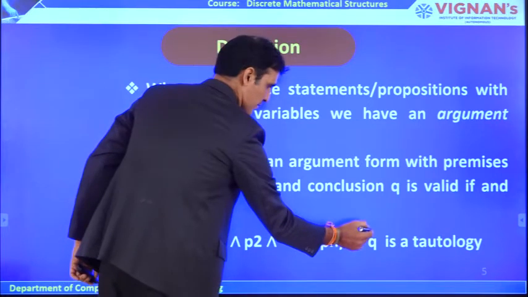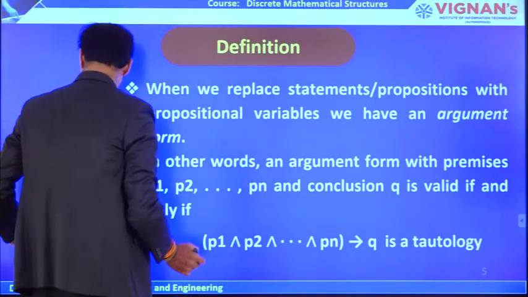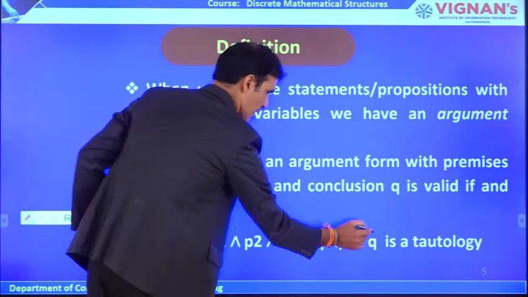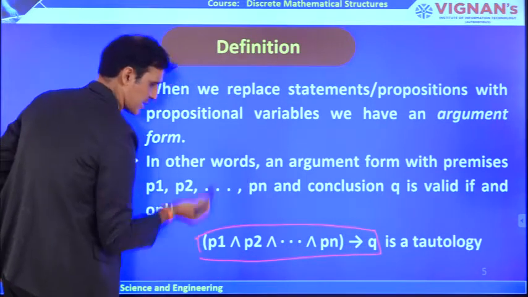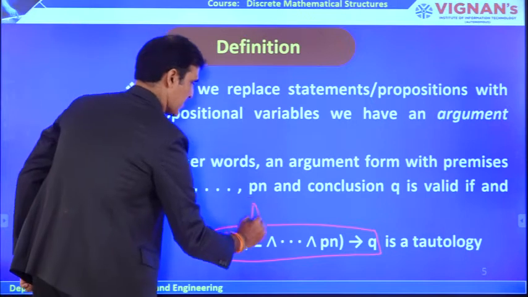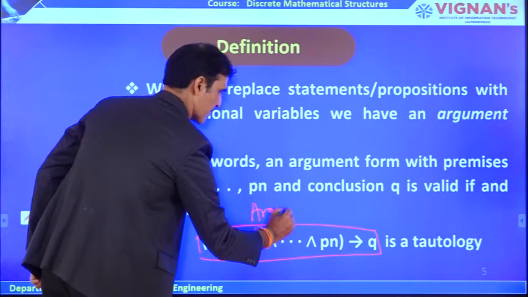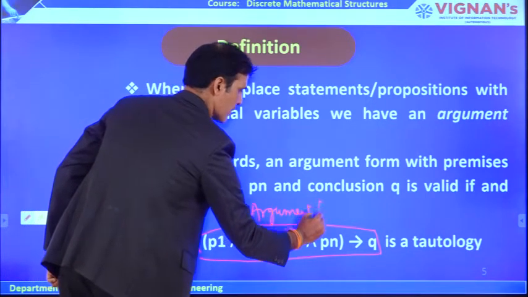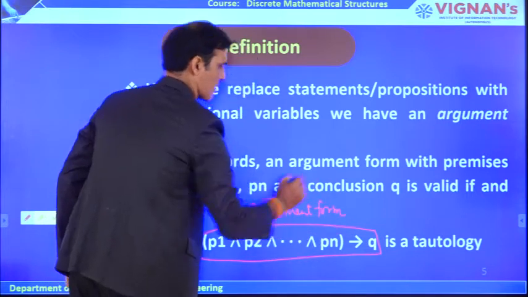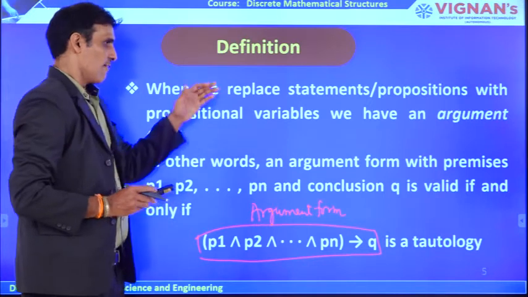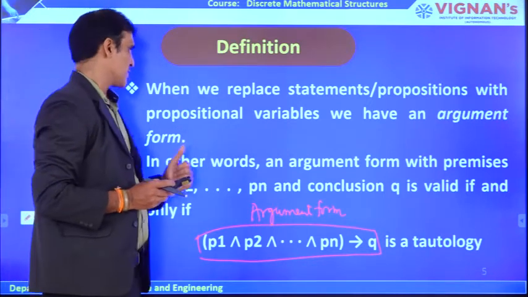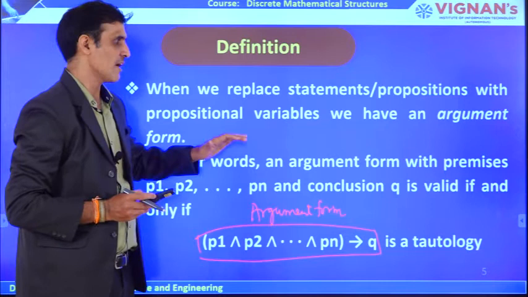If you take this entire argument, this is called an argument. Just now I said this entire statement is called an argument, or an argument form. The difference between an argument and an argument form is that when we replace propositions with propositional variables, we have an argument form.